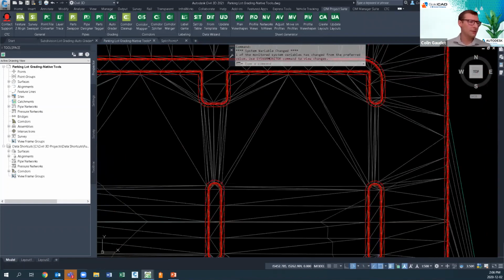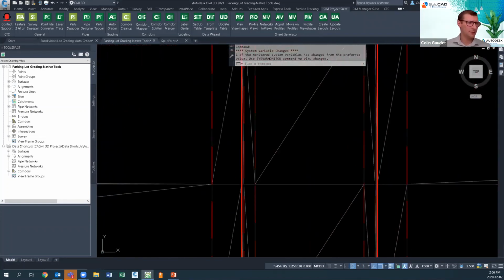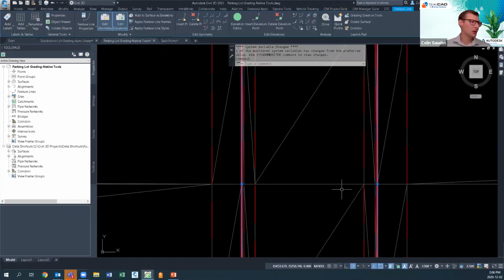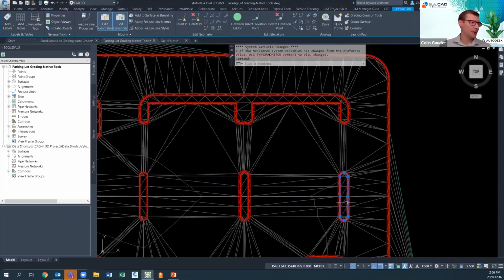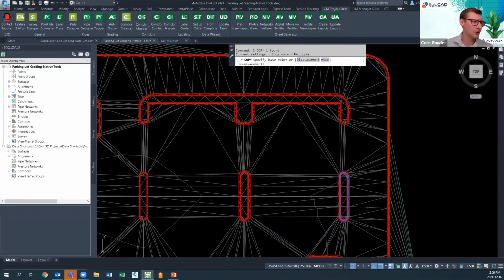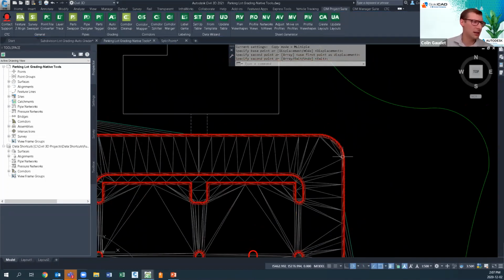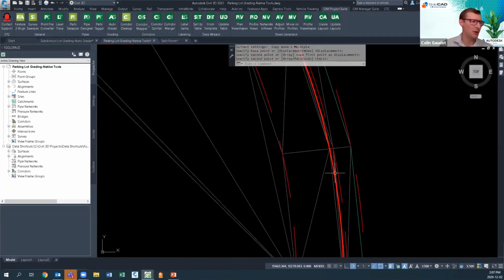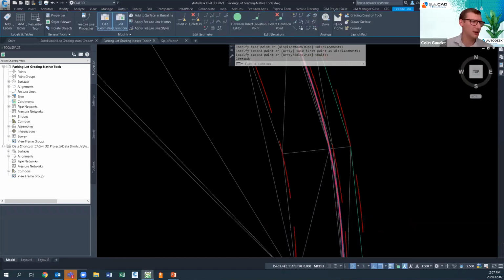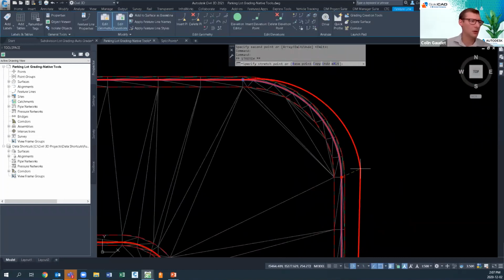Now, if we wanted to get even more creative here, what if this changed? What if I needed another island here. And I needed another island kind of dead in the middle here. Well, now I've got to offset this. What if we had a bump out here that we needed? So I'll grab this guy. I'll just drag this out a little bit.